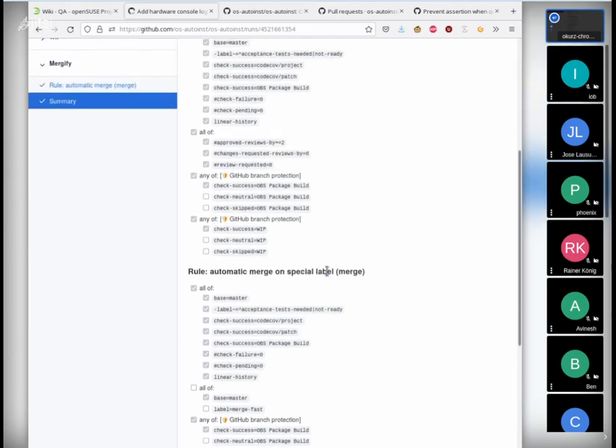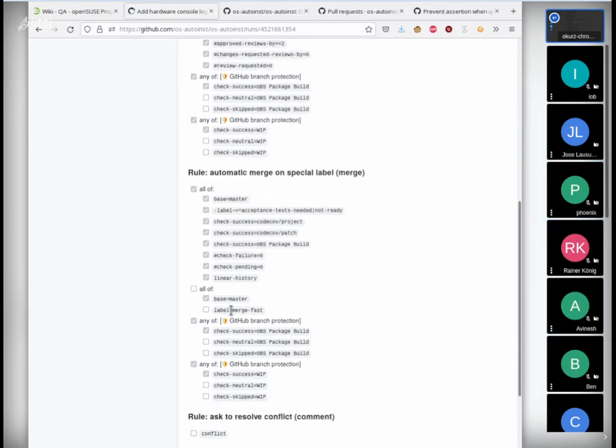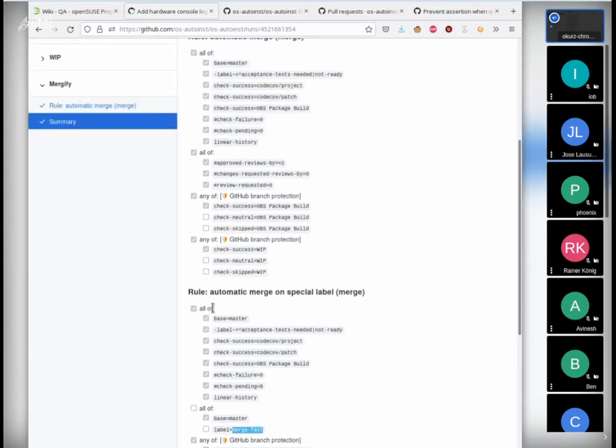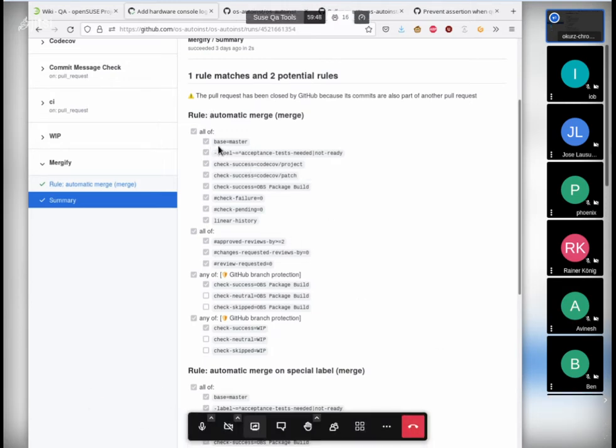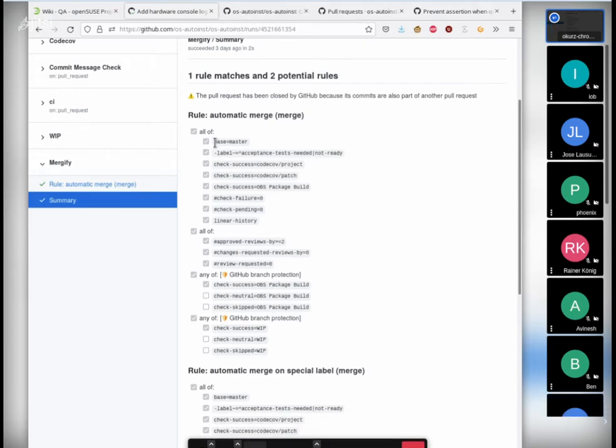And also we haven't used any special label. Like if we would use a label merge fast, then this might have applied. But what did apply was the rule for automatic merge. And you can see all the rules that we specified here, and all of them have to match. All of these have to match, so that if all of them are fulfilled, then we merge.